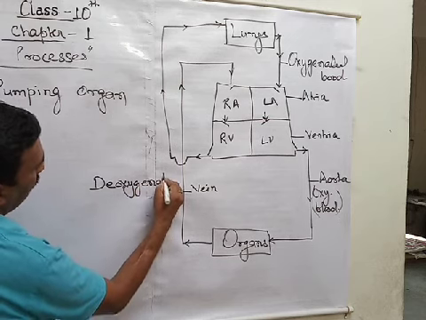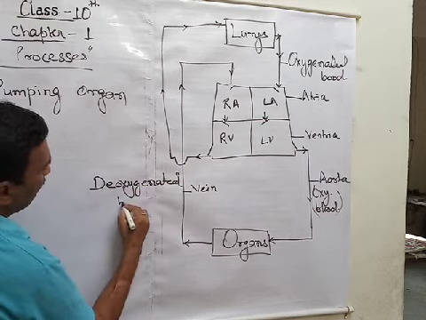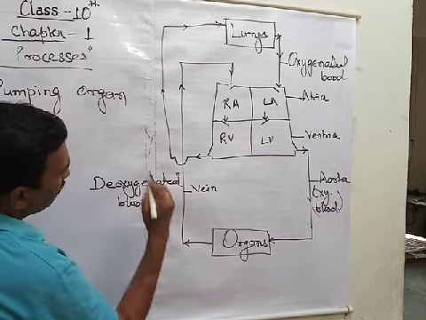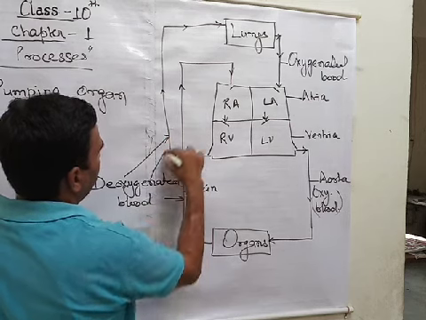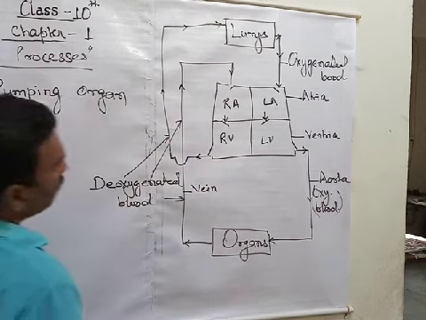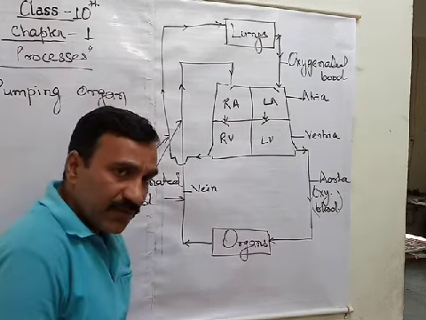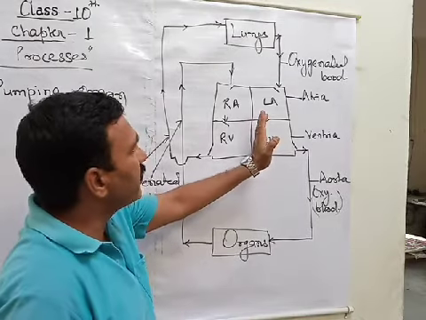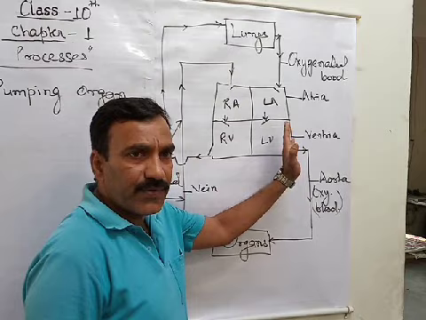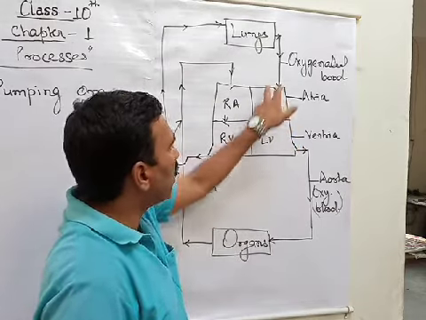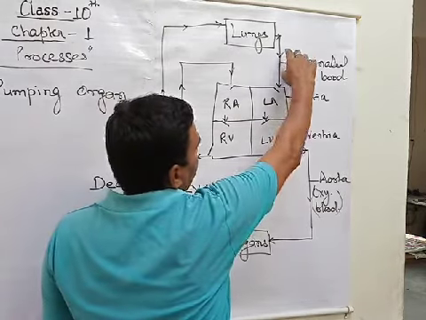Deoxygenated blood. That is the blood from which oxygen has been consumed, and it does not have further oxygen in it. Now, if you see carefully, the left side of the heart is filled with oxygenated blood.